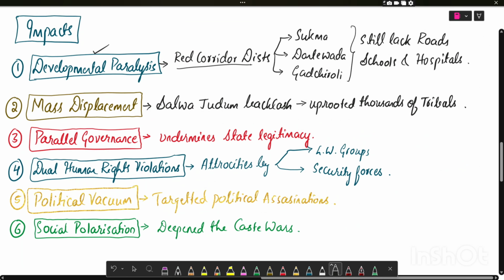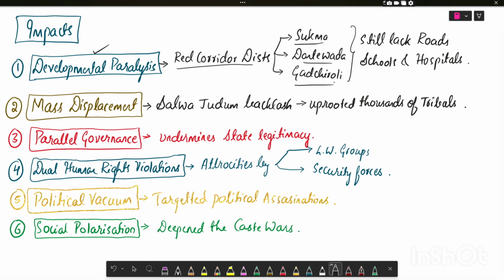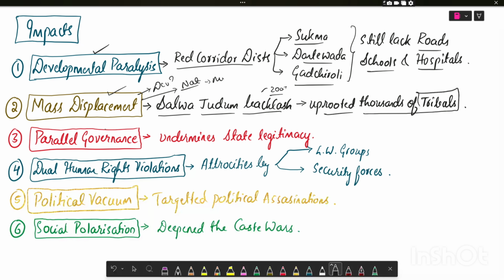For example, red corridor districts like Sukma, Dantewada, and Gadchiroli still lack roads, schools, and hospitals. The second impact is mass displacement due to developmental projects and natural resource extraction, that is mining. For example, the Salwa Judum backlash in 2005 uprooted thousands of innocent tribals. The third is parallel governance, which I explained earlier. They have a judiciary also, which undermines state legitimacy.